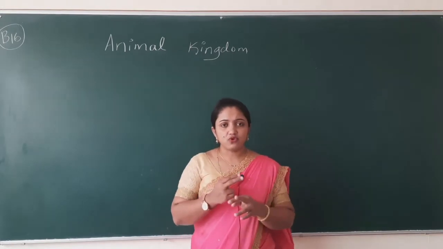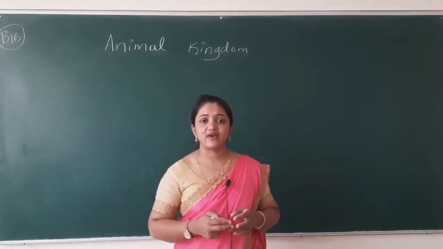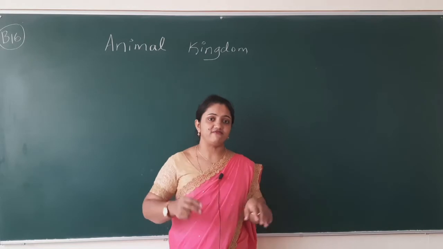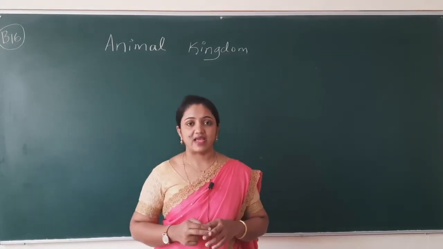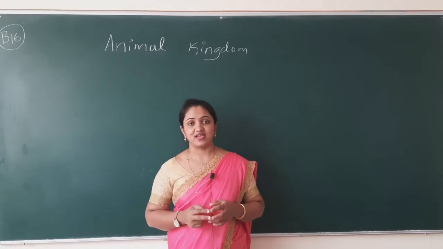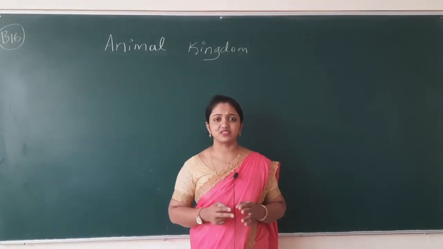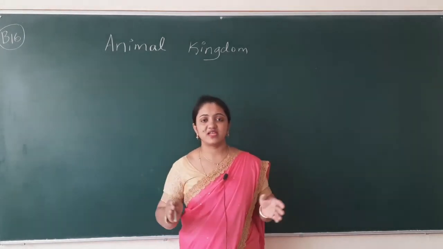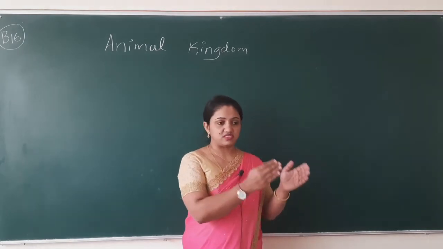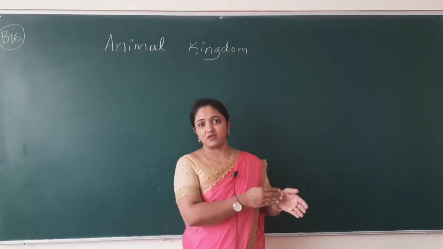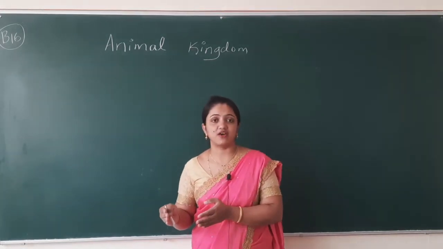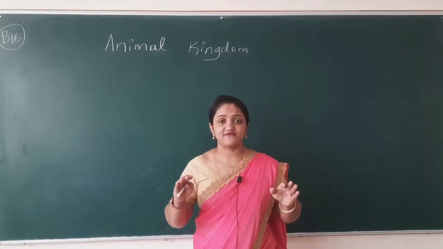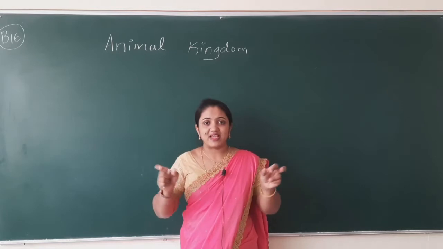Okay, so if you look around your environment, you find a number of animals, small animals, flying birds, water animals, terrestrial animals, domestic, wild. A number of animals are there. How are we going to classify them? Already it has been classified, already we know. So these are the organisms which do not have red blood corpuscles, these are the organisms which do not have a vertebral column. So like this, it has been grouped in special categories.